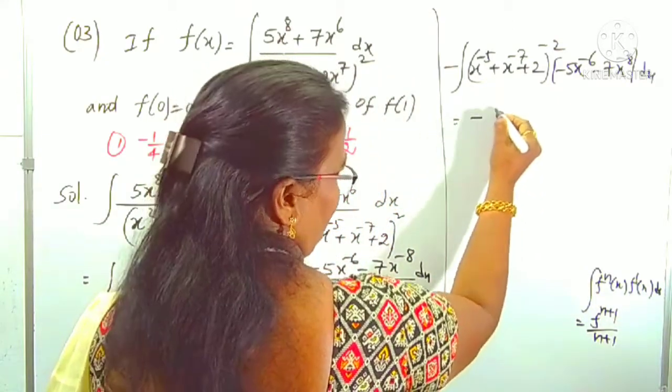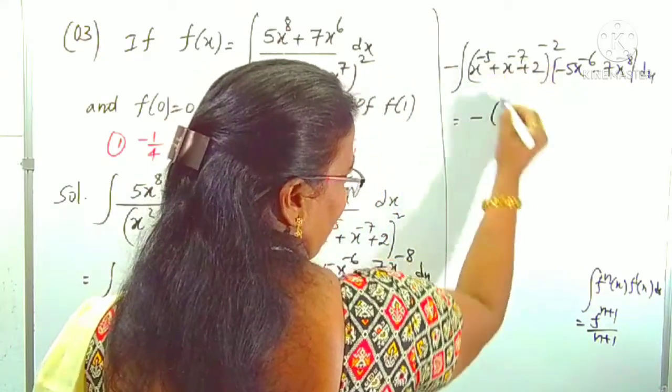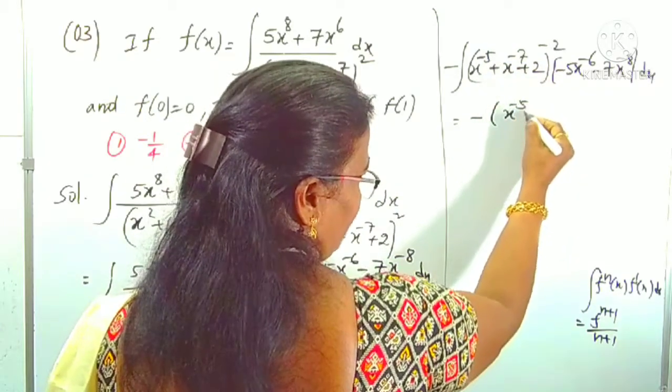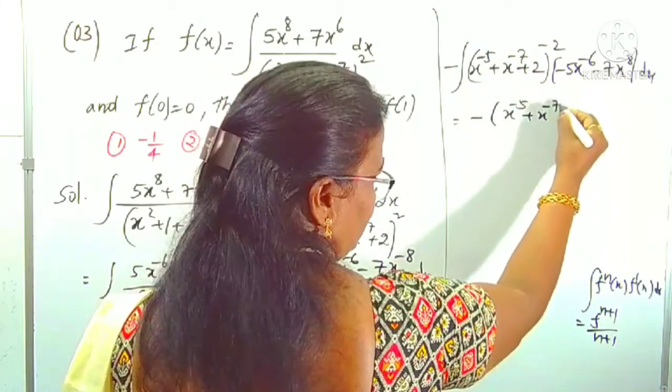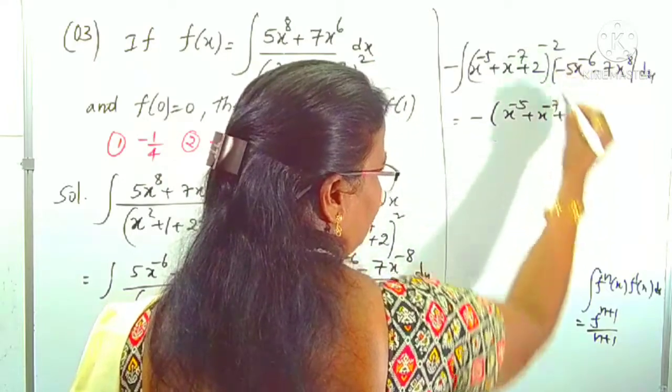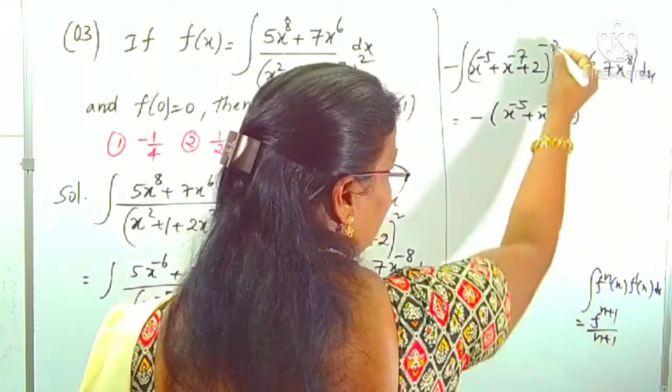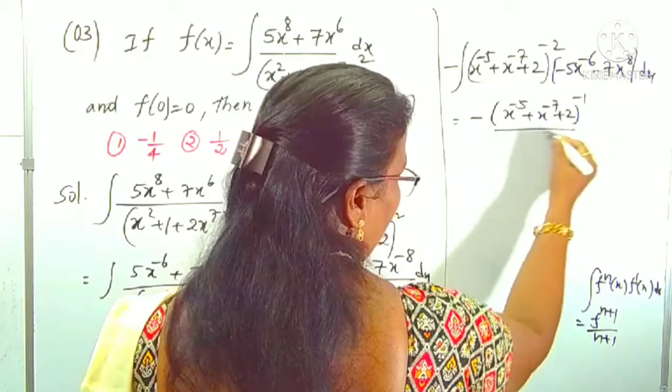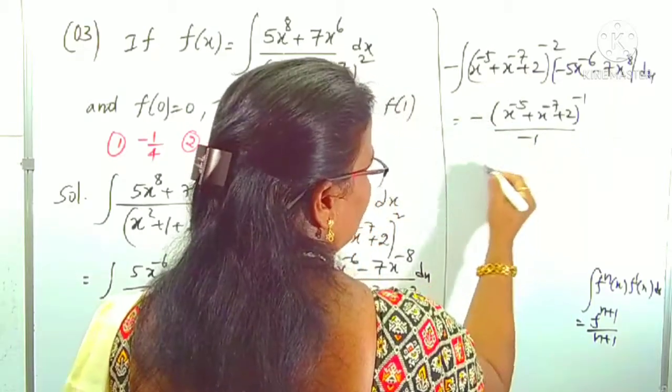Therefore, this is minus of f of x, means what? This total function, (x power minus 5 plus x power minus 7 plus 2) whole power minus 2 plus 1. n plus 1 means minus 2 plus 1 is minus 1, by minus 1. Minus minus gets cancelled.